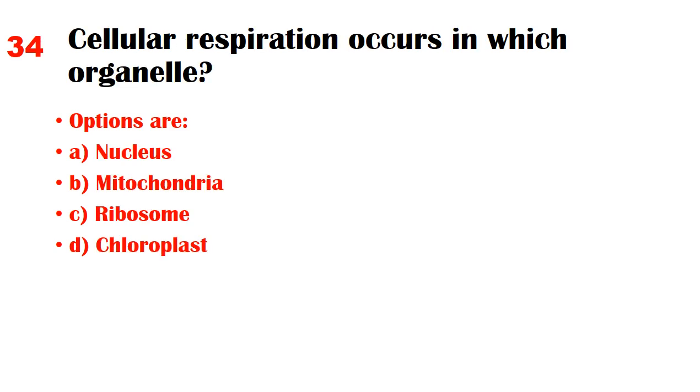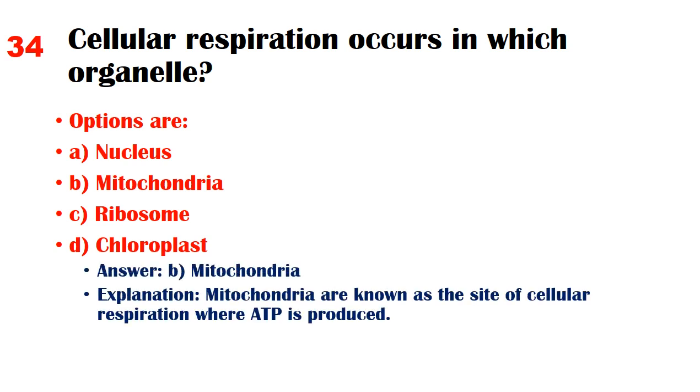Cellular respiration occurs in which organelle? Options are A. Nucleus, B. Mitochondria, C. Ribosome, D. Chloroplast. Answer: B. Mitochondria. Explanation: Mitochondria are known as the site of cellular respiration where ATP is produced.